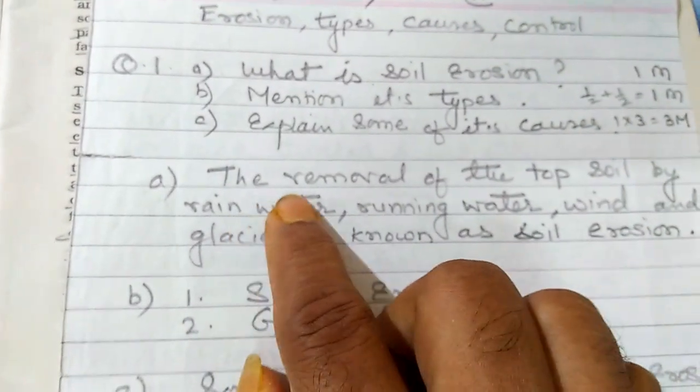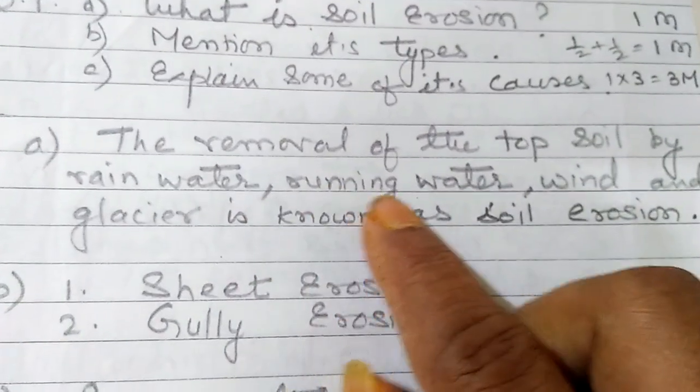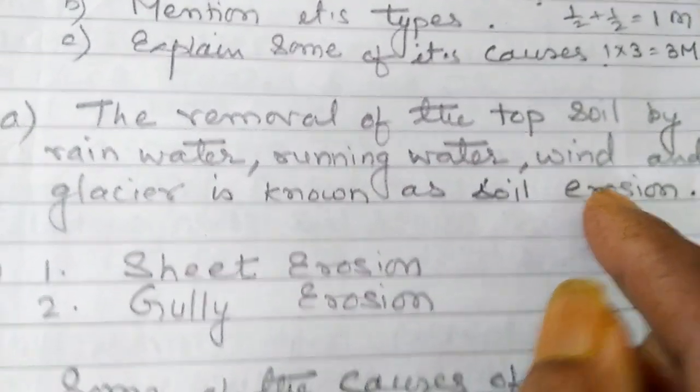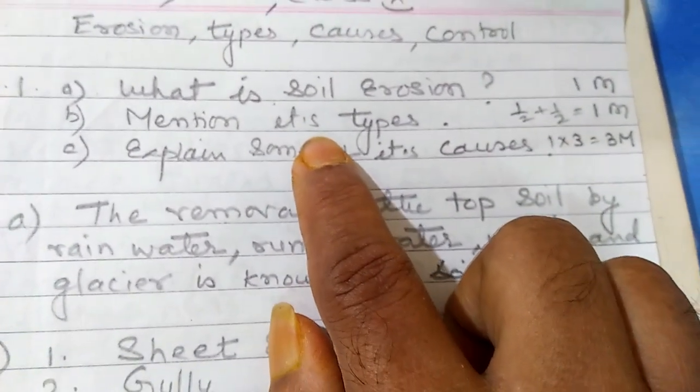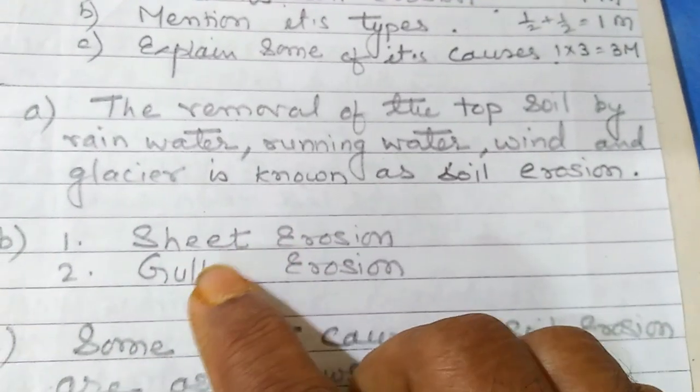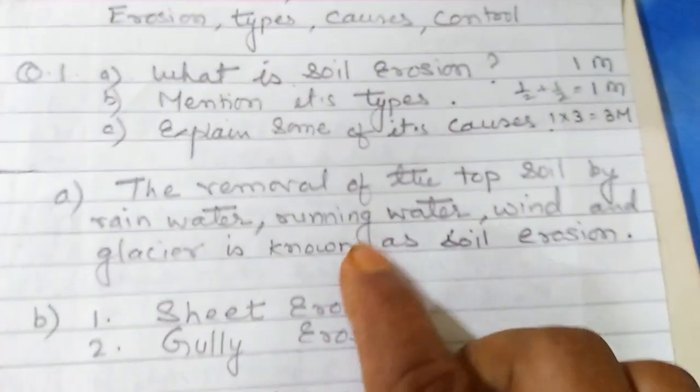First part, what is soil erosion? The removal of topsoil by the rainwater, running water, wind and glacier is known as soil erosion. Second part, mention its types. Half marks each, you will write sheet erosion and gully erosion.